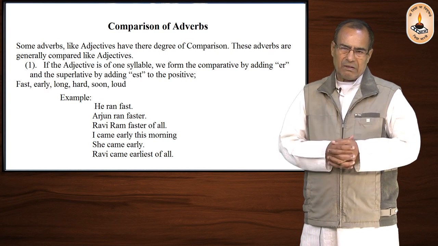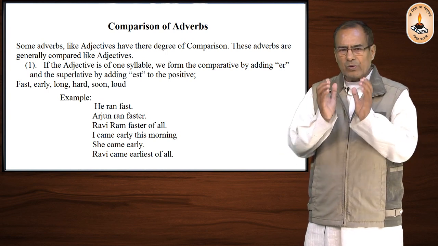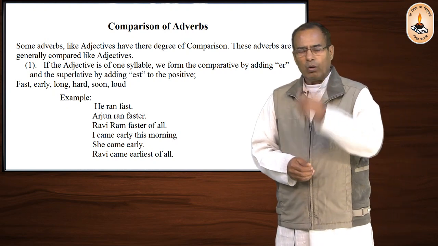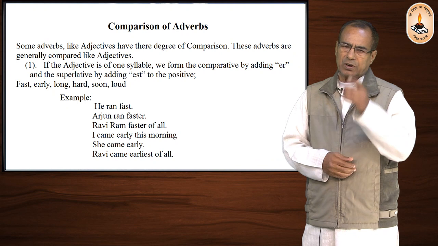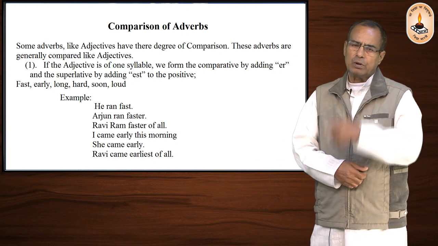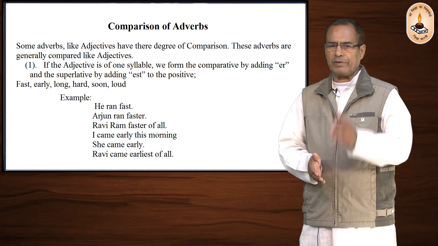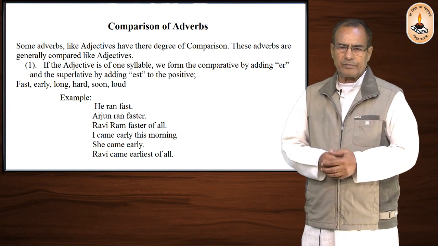We see that when we use these comparative and superlative degrees, there is also a rule that after the comparative degree we use the word than, and before the superlative we use the word the.